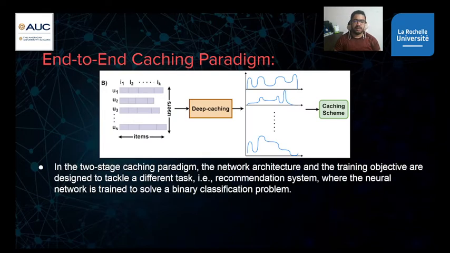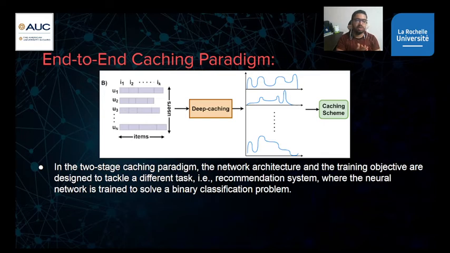That's why we propose an efficient paradigm, which is the end-to-end caching paradigm. It's much better than the 2-stage paradigm, as we will see now. In this caching paradigm, the network architecture and training objective are totally different, and we are trying to tackle the main problem, which is caching, not recommendation.